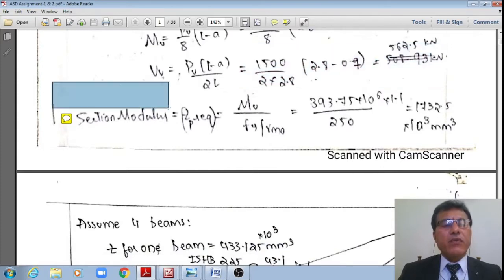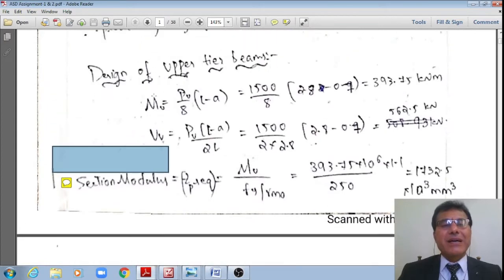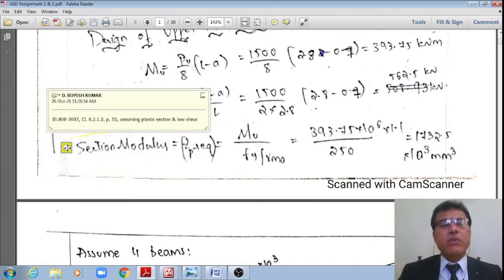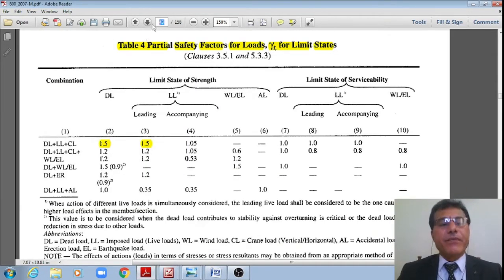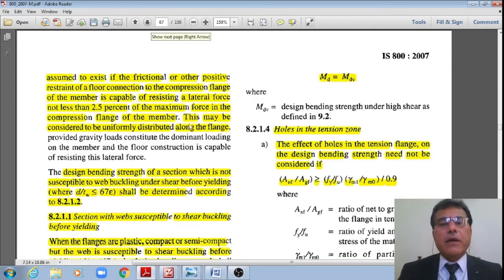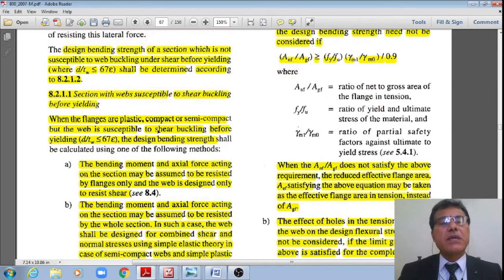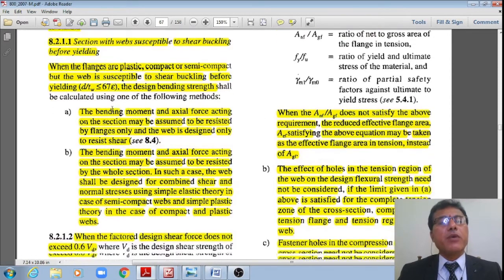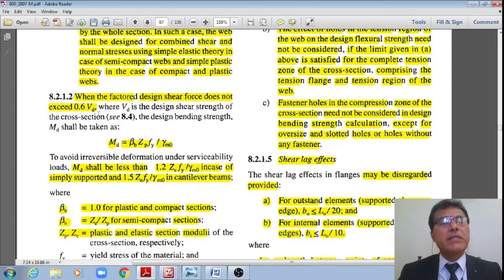Therefore, I want to fix a section for this upper tier beam. What is the section modulus required? Now if I go to IS 800:2007 clause 8.2.1.2, page number 53, the code says that the design bending strength of a section not susceptible to web buckling under shear force, where d by tw is less than 67 epsilon, shall be determined according to 8.2.1.2.